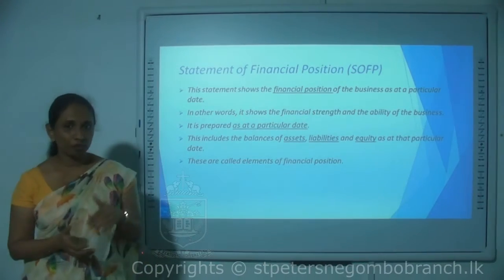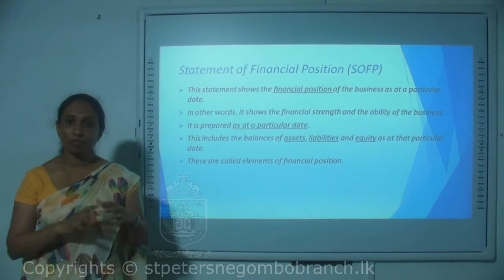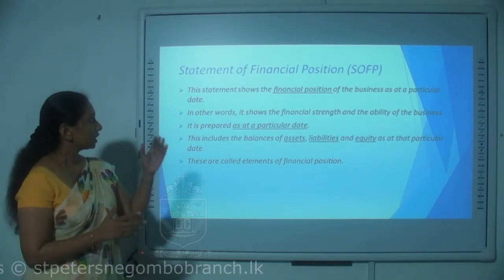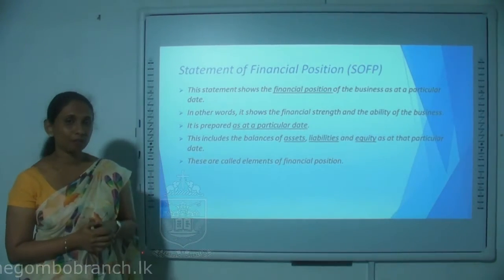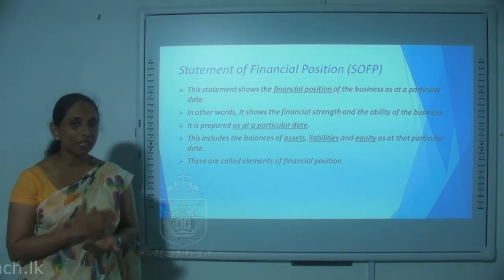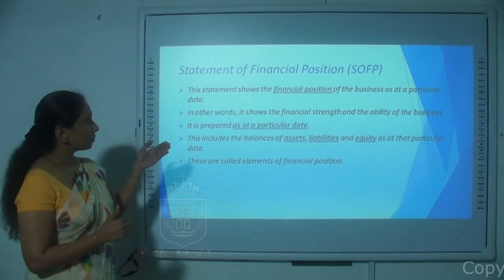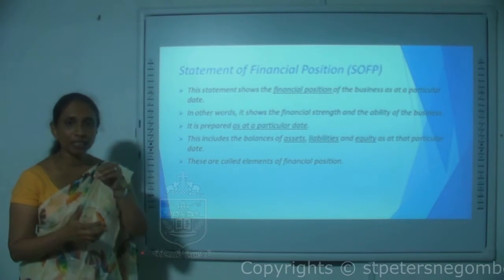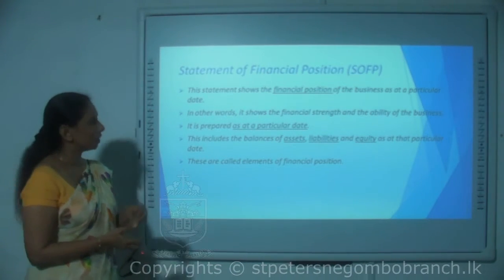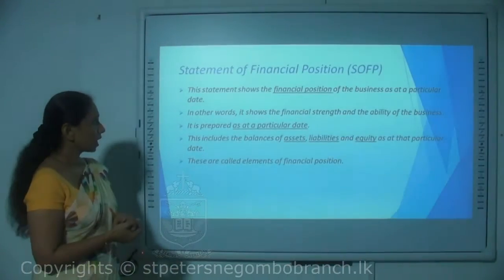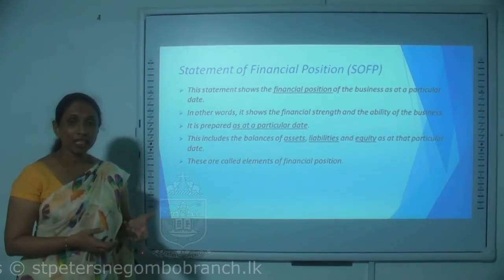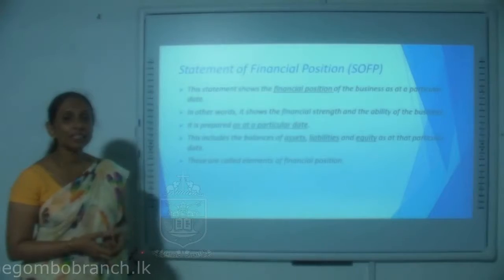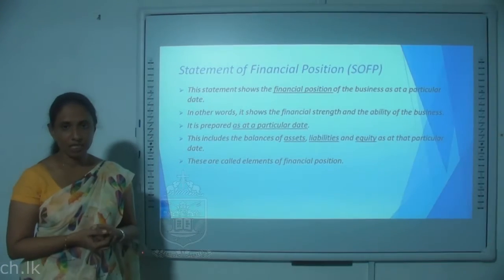So unlike the profit or loss statement, which is prepared for a period of time, the SOFP is prepared as at a particular date. This statement shows the asset, liability and equity position of the business, or else we can say the financial strength of the business.